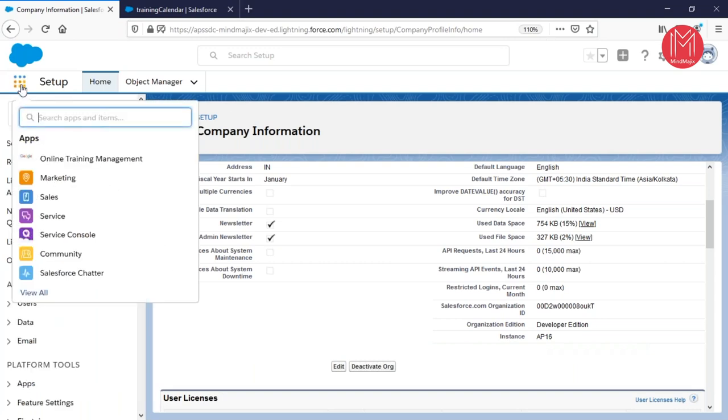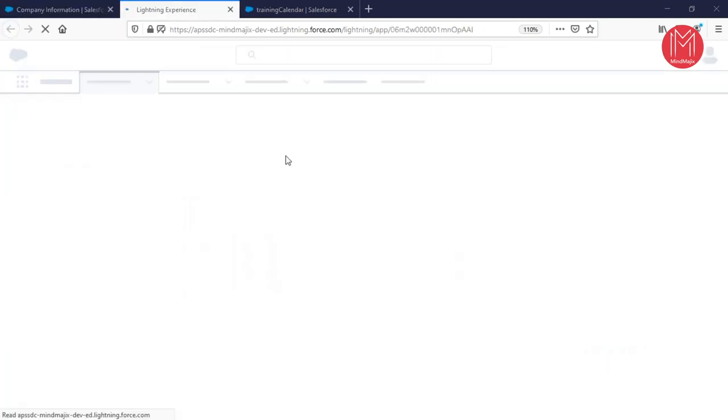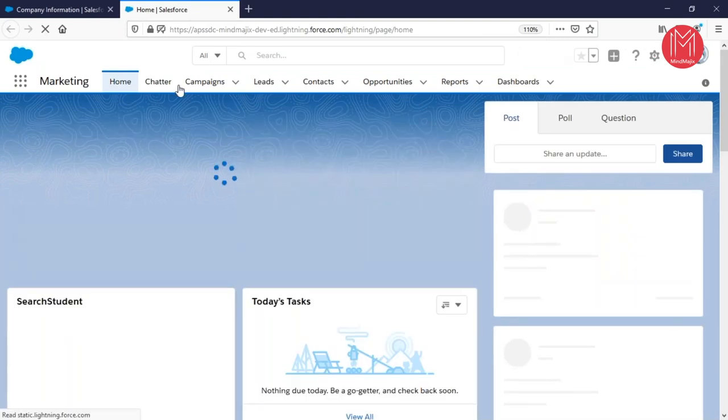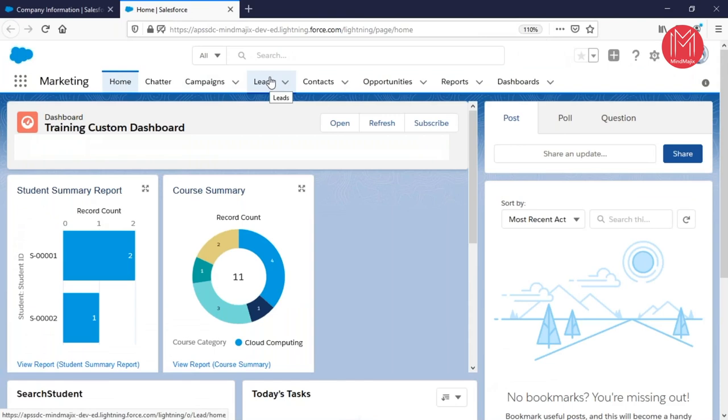Not only this, if I want to manage marketing activities, I can get to the marketing application and manage them easily from here. I can manage all my campaign activities and all my leads. We can track how many leads have been converted, and finally we can visualize this with the help of reports and dashboards, so data analysis can be done. We'll be working on all these things in our regular sessions.